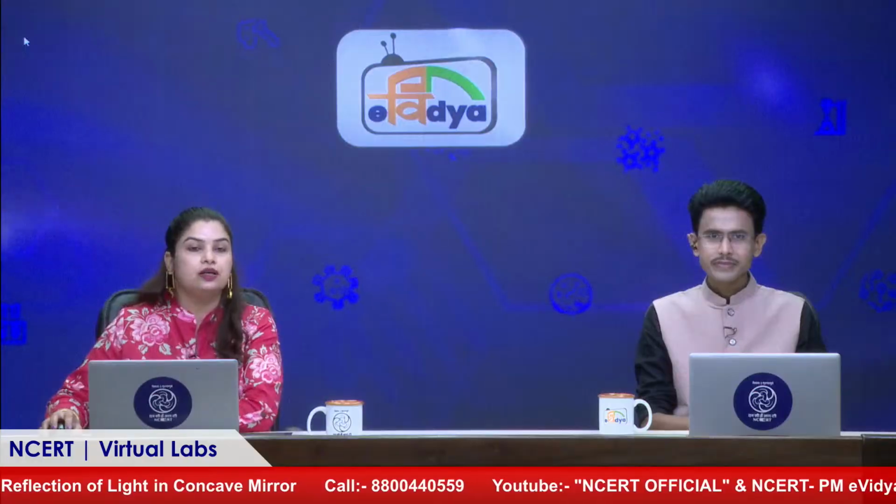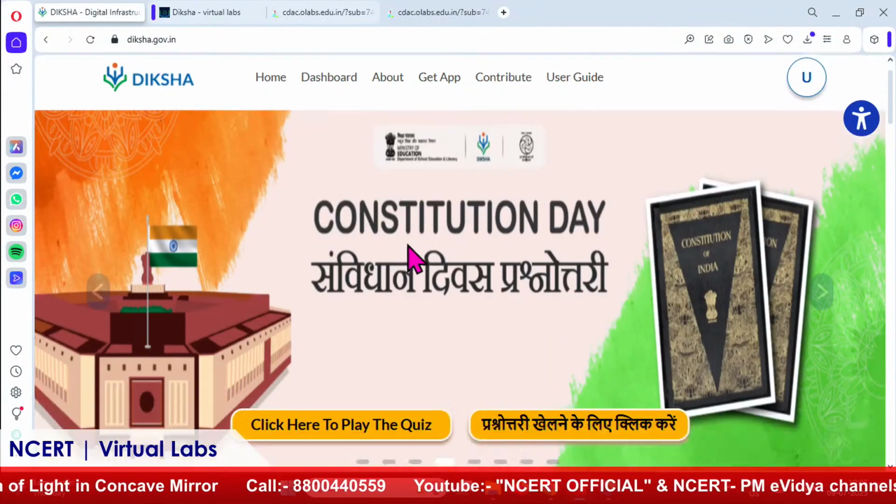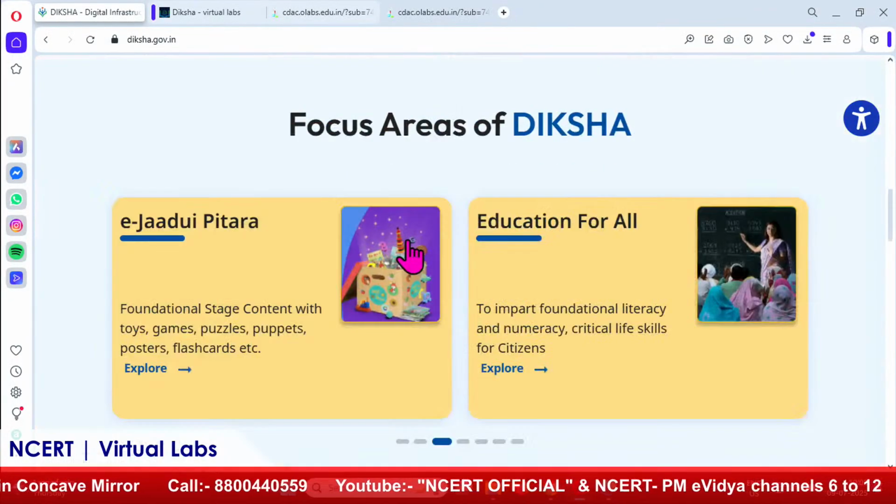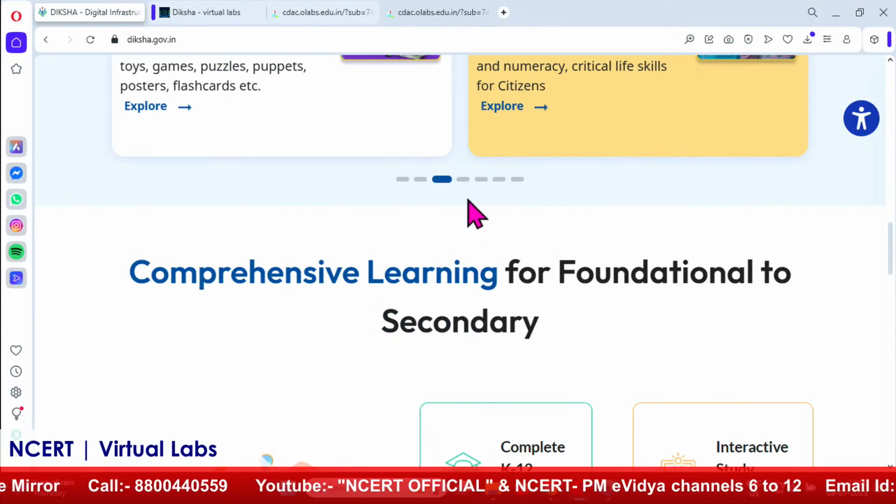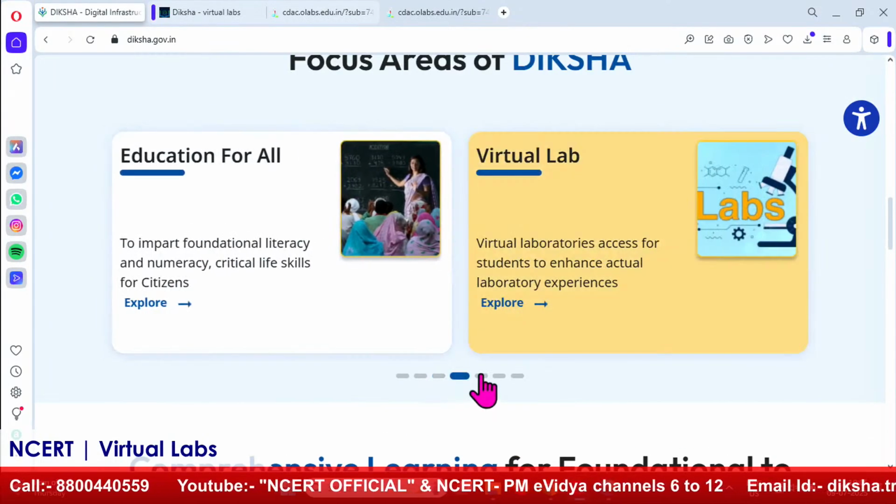Sure. First of all, you should go to diksha.gov.in, and here you will find various focus areas of Diksha, and among these focus areas you will see this virtual lab.